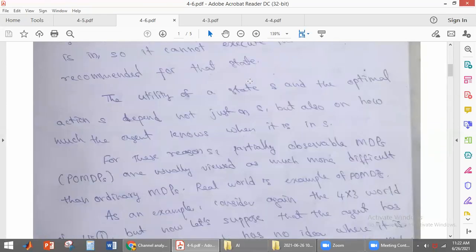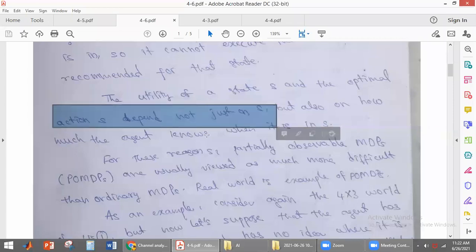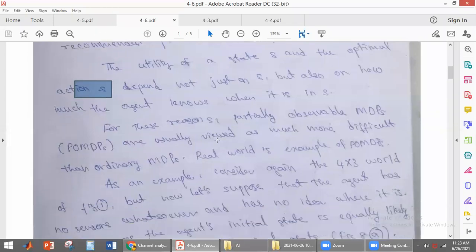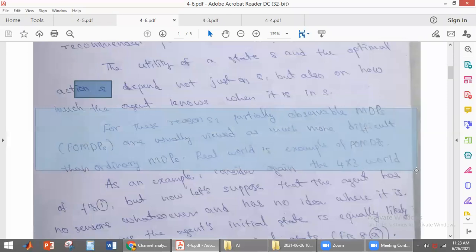So the utility of state S and the optimal action, pi of S, does not just depend on S, but also on how the agent knows where it is. It has to know its location, and it also should know the utility value. But in partially observable environments, the agent does not have any information about where it is.